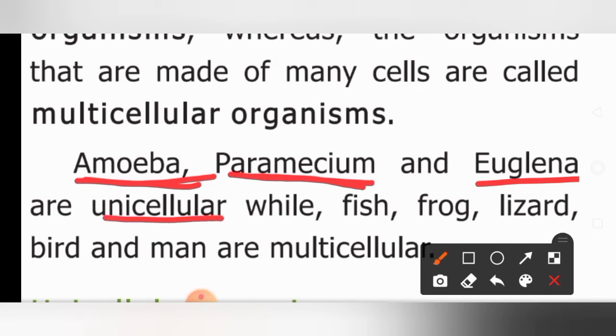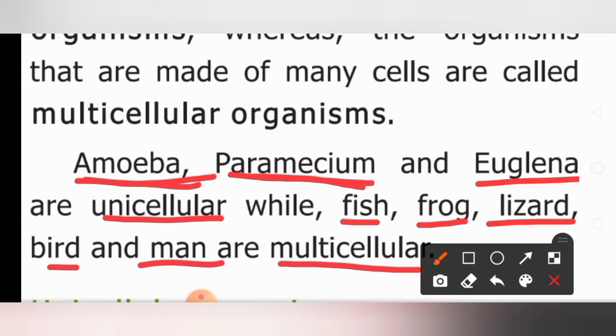All these are unicellular, that is, their body is made up of a single cell. Whereas animals like fish, frog, lizard, bird and man, even ourselves, we are all multicellular. That is, our body is made up of many cells. Is it clear, children? Good.